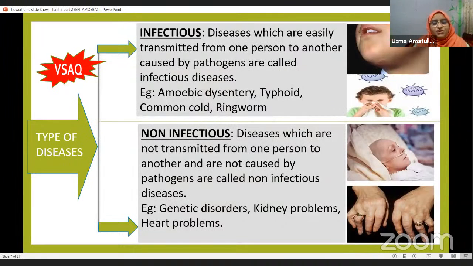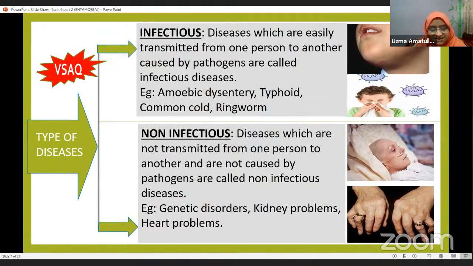Now, there are two types of diseases: infectious diseases and non-infectious diseases. This is a very important short question for your exam, which carries 2 marks: the difference between infectious and non-infectious diseases.